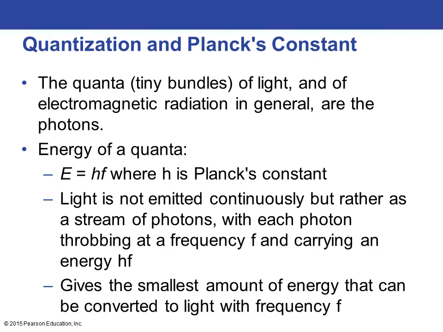And so again, light's not emitted continuously, but rather is a stream of photons, and each photon is throbbing at frequency f and carrying a total energy of Planck's constant times f. So the energy of each photon is equal to this certain value h, which is always the same, times the frequency of the light that you're talking about.